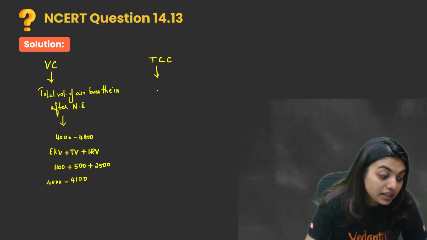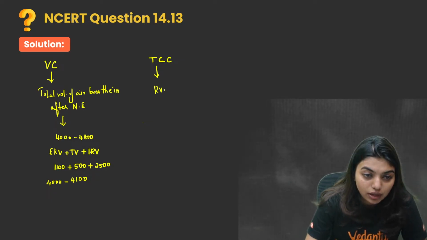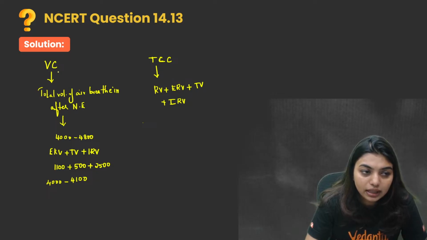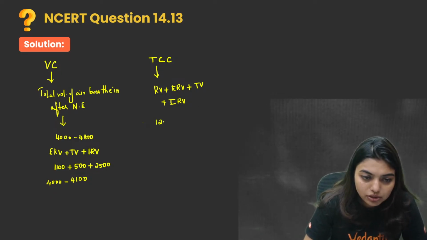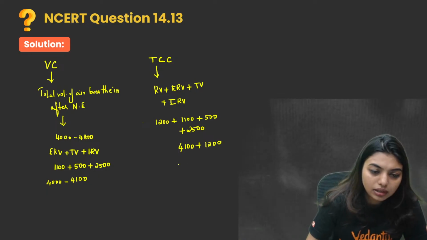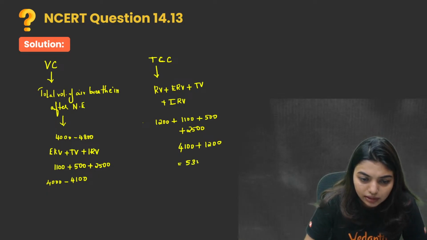Now for total lung capacity, what all do you have to include? You have to include RV, ERV, tidal volume, and IRV. Or you simply do vital capacity plus residual volume, because these three we already calculated. So this will be how much, students? 1200 plus 1100 plus 500 plus 2500, that is around 4100, plus 1200. That can go up to 5300.